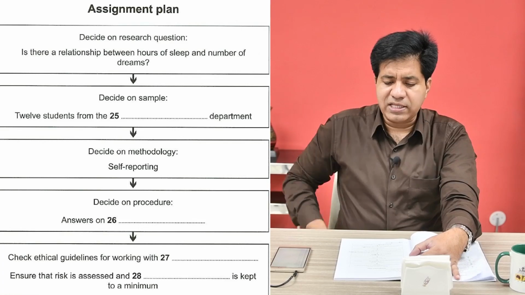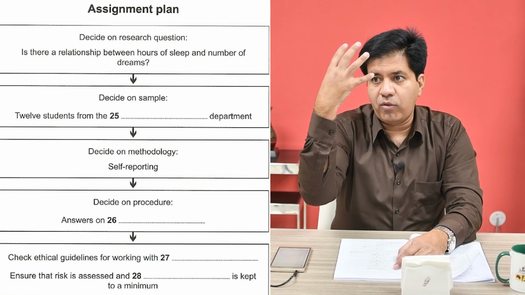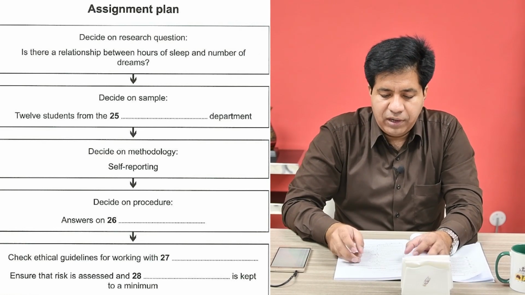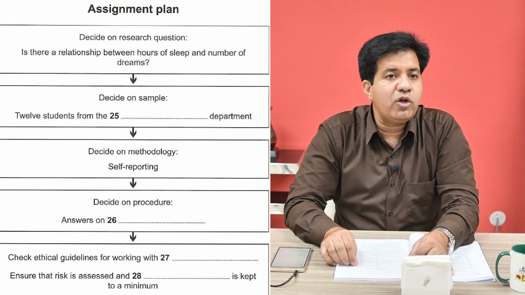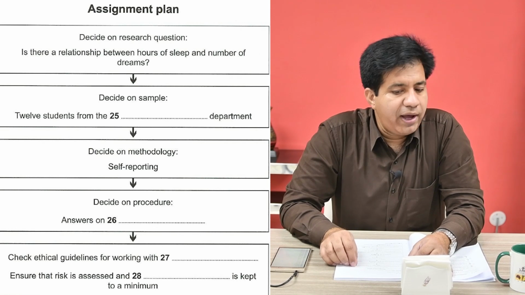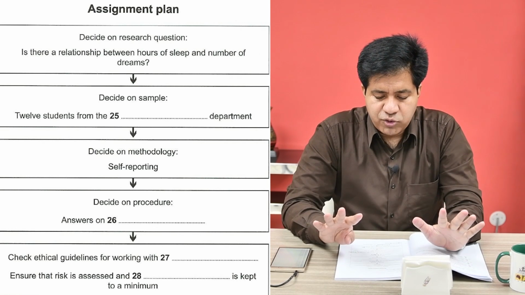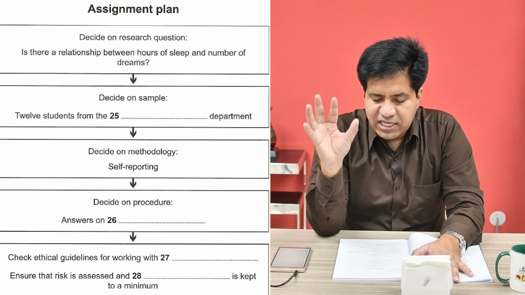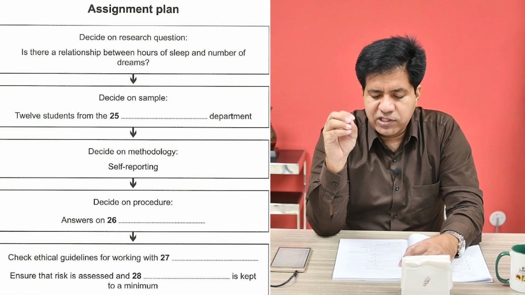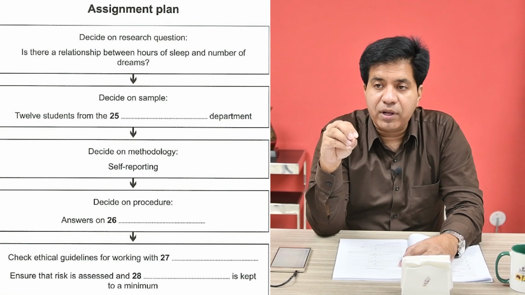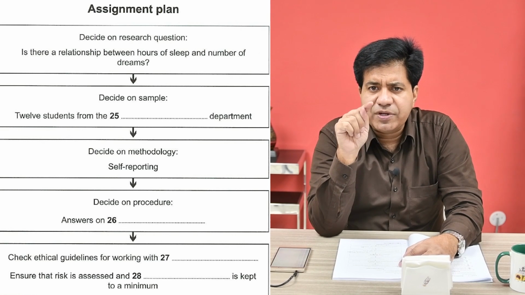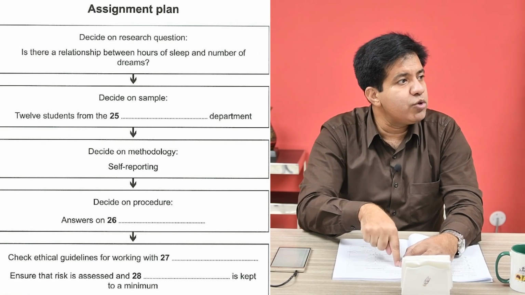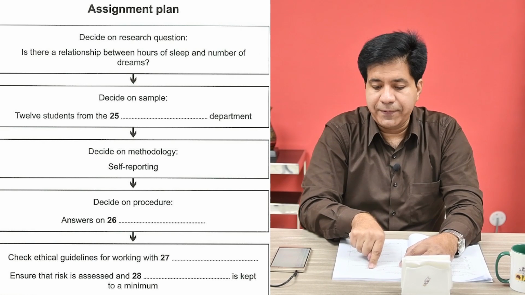One word only, assignment plan. Now, just think about assignment plan, one word only, and the first part does not have any question, right. So, you don't need to read that. Come to the next one. By the way, in the first part, you can just see is there a relationship between hours of sleep and number of dreams. So, just underline hours and number of dreams so that you know audio has reached here.